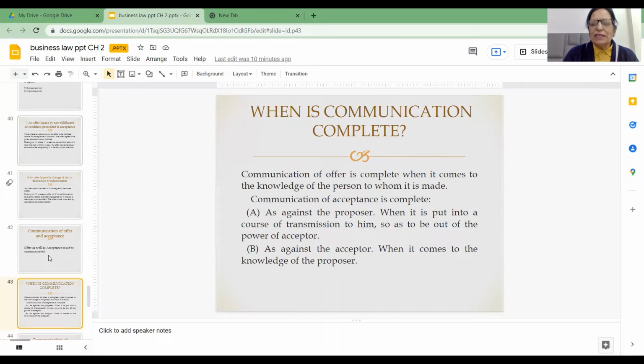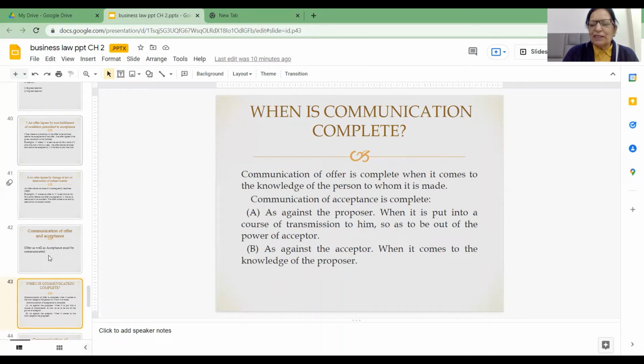And the letter of offer reaches B on 5th of July. So now the communication of offer is complete when it comes to the knowledge of B, that is on 5th of July. And now, after the offer has been received by B, he makes up his mind, and by 6th evening, he gives his acceptance.